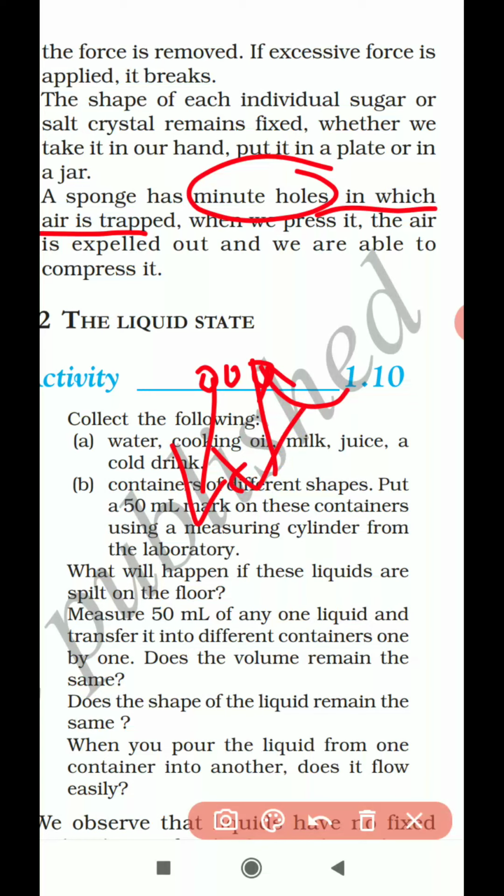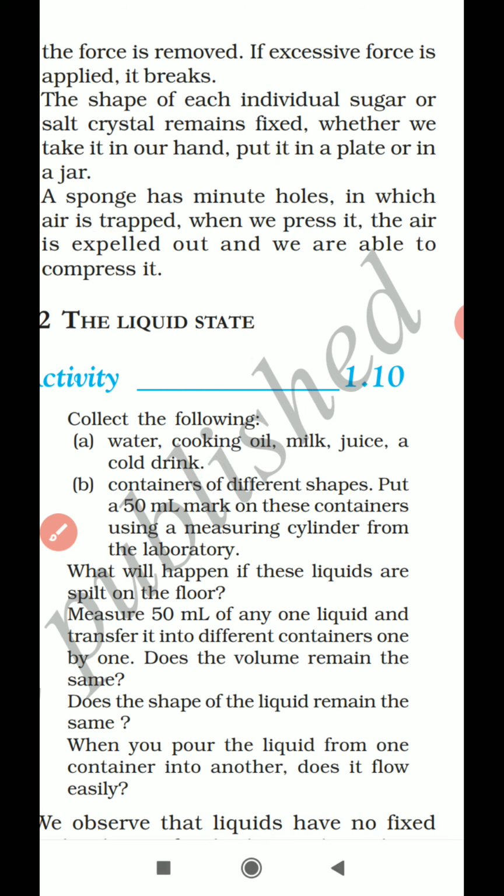That is why we are able to compress the sponge. The sponge is solid only, but we are able to compress it because the pores present in the sponge are filled with air. When we press it, the air is expelled out and we are able to compress it. Yes, a sponge is also called a solid.